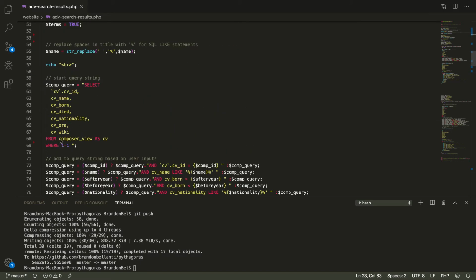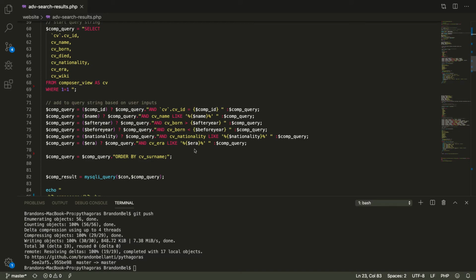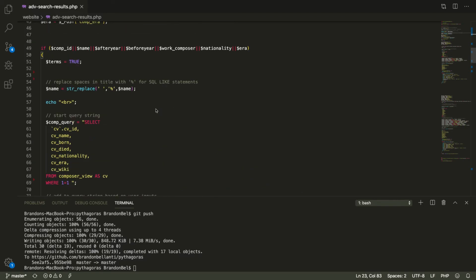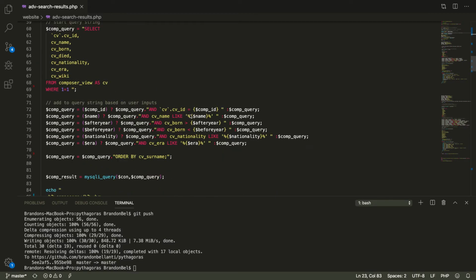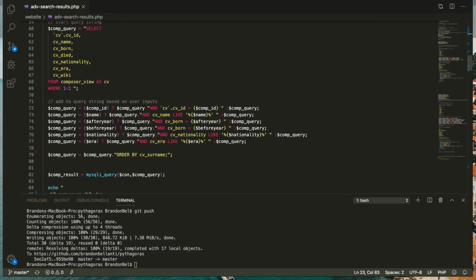So I've done this kind of dynamic search. I just gave it an always true statement. Then I can append on different queries based on what the user enters. So here's a like: the name, like whatever this name is. And if you enter a name that has a space in it, that's just going to get replaced by a percentage sign, which is the syntax for this like statement. So it'll search anything that matches near what the user has entered.